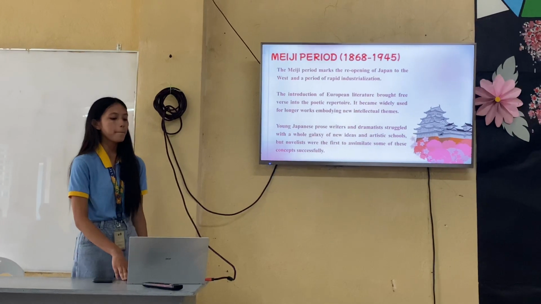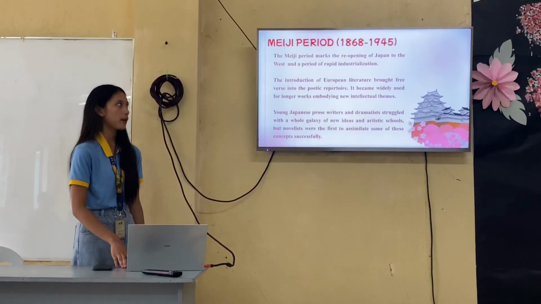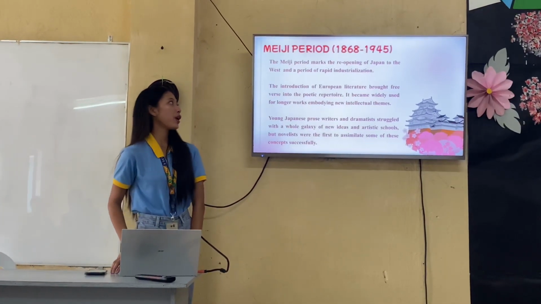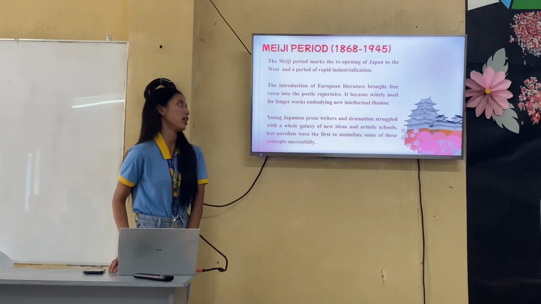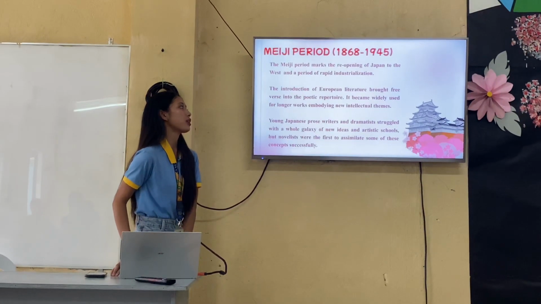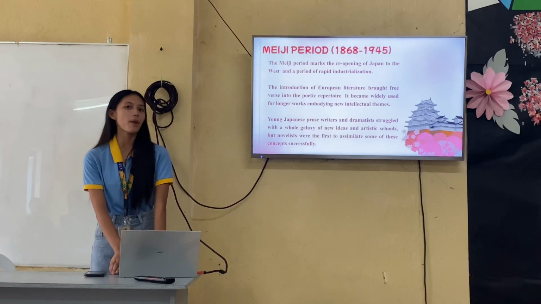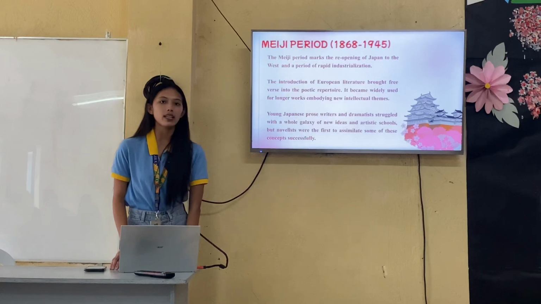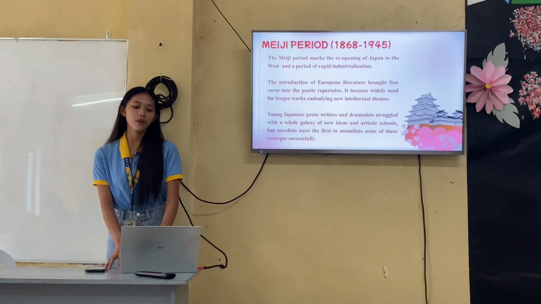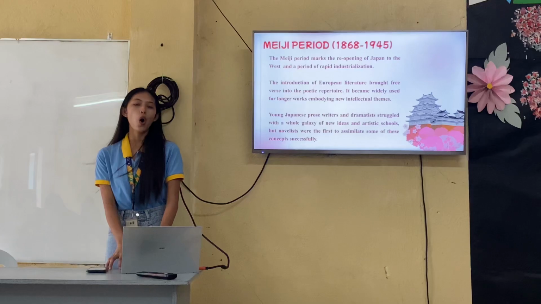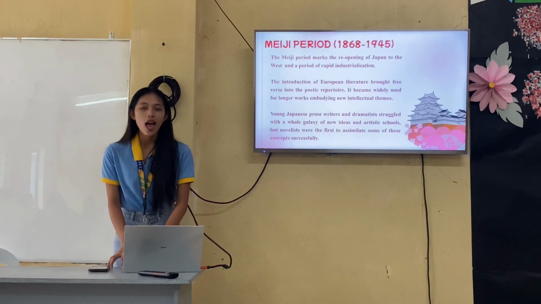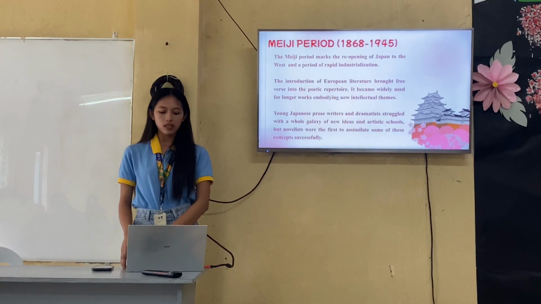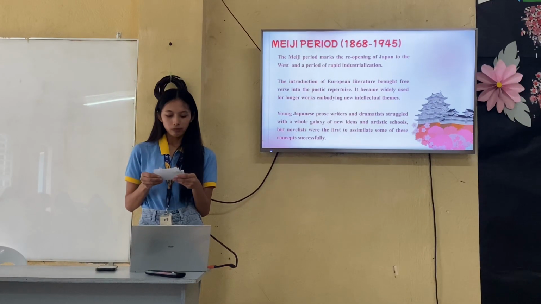Next, under the modern period is the Meiji period, which marks the reopening of Japan to the West and a period of rapid industrialization. The introduction of European literature brought free verse into the poetic repertoire. It became widely used for longer works embodying new intellectual themes. Young Japanese prose writers and dramatists struggled with a whole galaxy of new ideas on artistic schools. But novelists were the first to assimilate some of these concepts successfully.